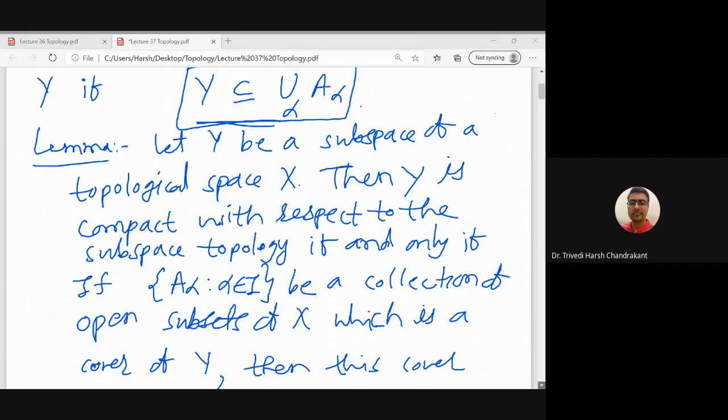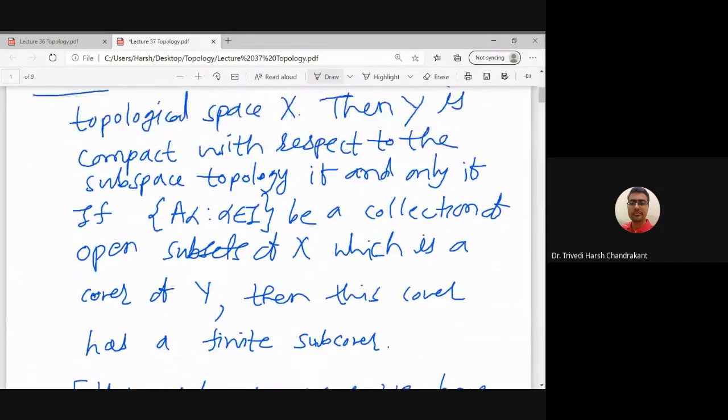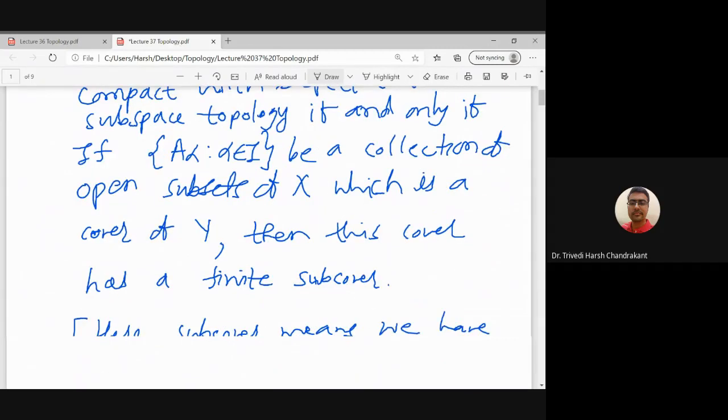This result gives us the condition that Y is compact with respect to the subspace topology if and only if every open cover, where the A_alpha are open subsets with respect to the topology on X and it covers Y, that means Y is a subset of the union of A_alpha, then this particular cover A_alpha has a finite subcover.